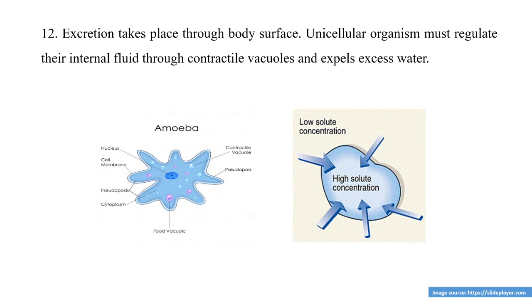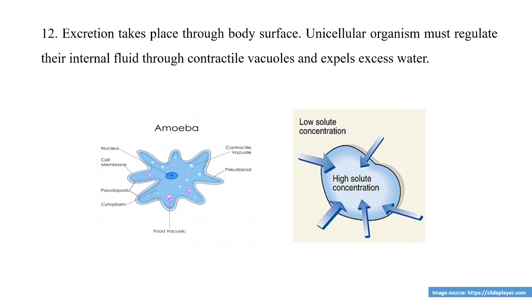And finally, excretion. Excretion means the removal of nitrogenous waste products from the body, and it is essential for the organism because whenever ingestion takes place, excretion or egestion is simultaneously important. In protozoan animals, excretion takes place through the body surface.